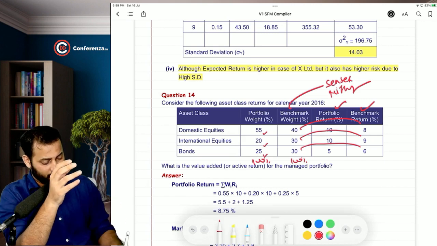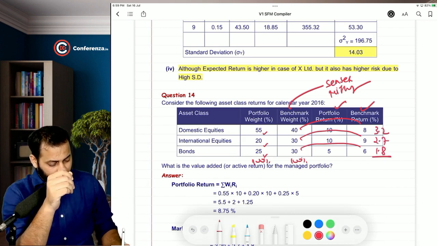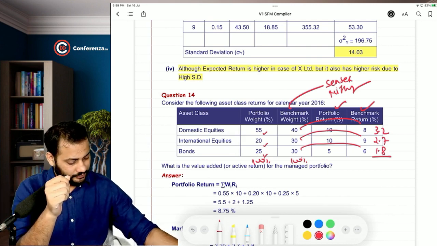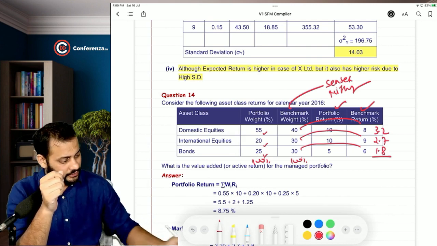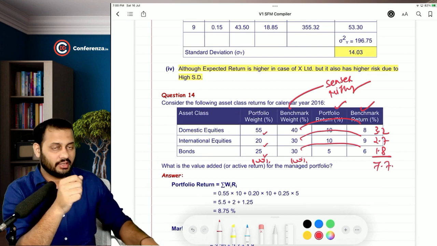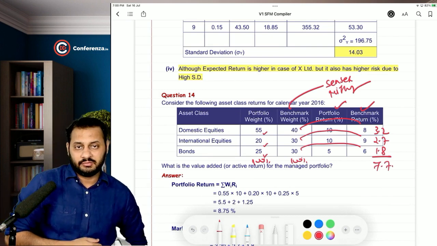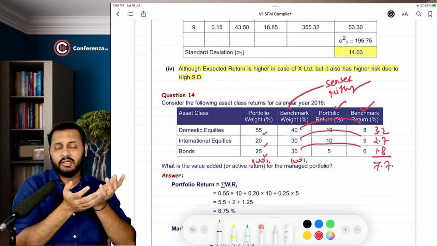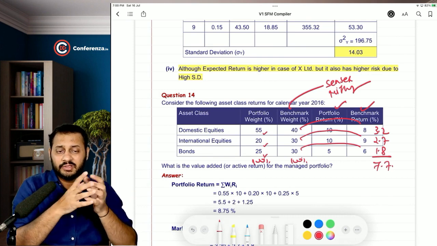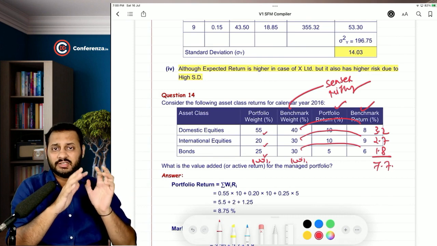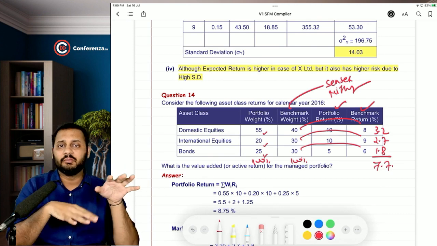Let's calculate. 3.2, 2.7, 1.8. Okay, so 3.2 plus 2.7 plus 1.8. Now 7.7 is, you can say, the target return. That is the return given by the index. That means no extra effort is required if you want to earn 7.7%.